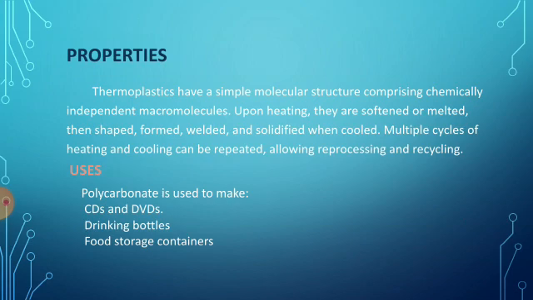Multiple cycles of heating and cooling can be repeated, allowing reprocessing and recycling. Okay, then uses. Polycarbonate is used to make CDs and DVDs, drinking bottles and food storage containers.